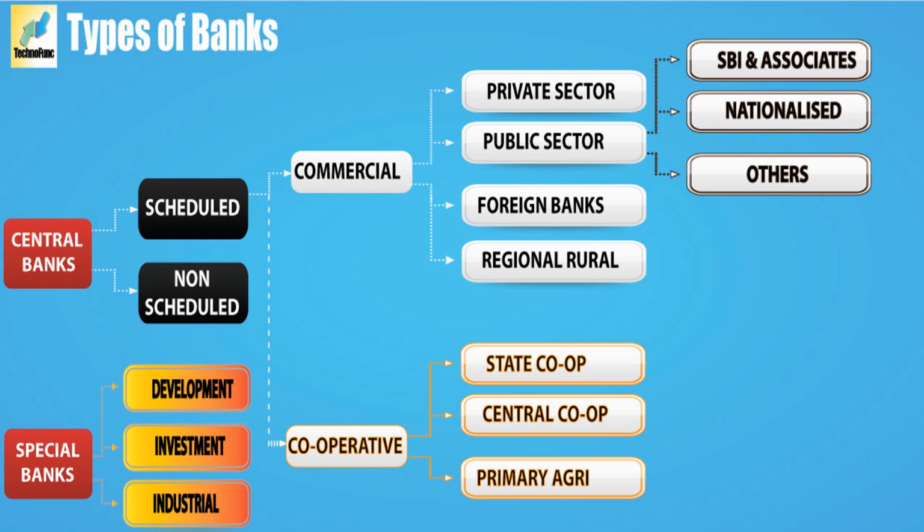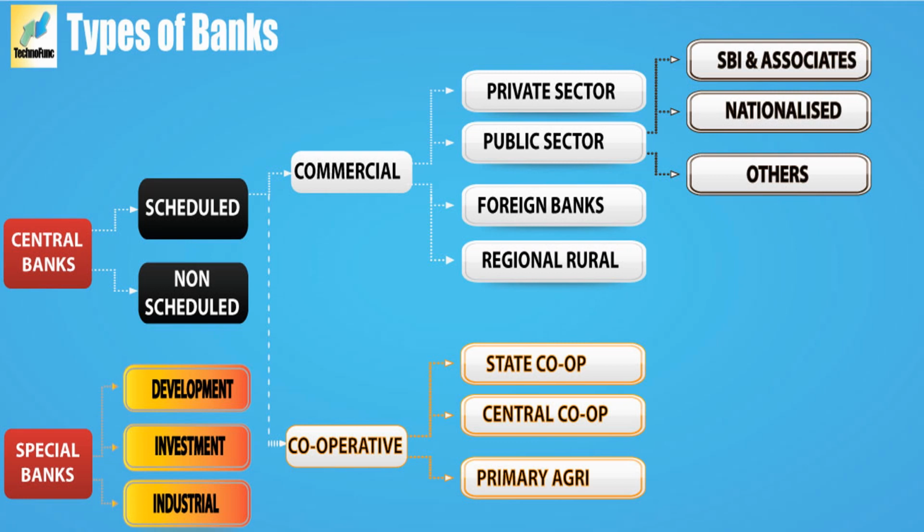So foreign banks, regional banks, all these things I will explain individually, because I need to explain the functions of these banks, characteristics of these different types of banks. For example, functions of regional rural banks and their characteristics, and their objectives. So I need to explain those things. Again, I will come back individually. Now I will just give you a one line explanation for all these types of banks. So foreign banks, these are the banks originated in foreign countries, and they set up their branches in India. For that we call foreign banks.